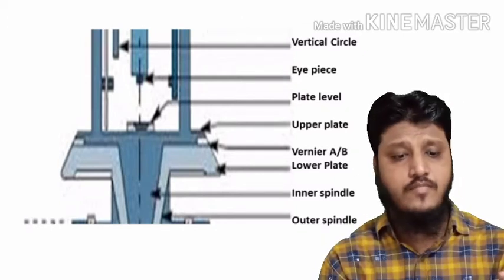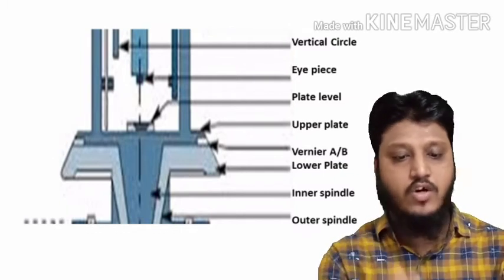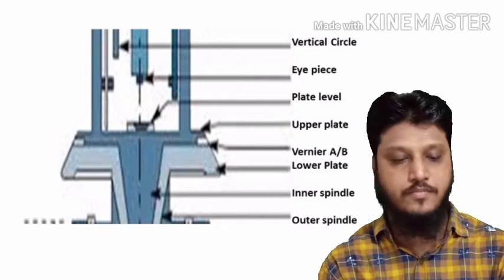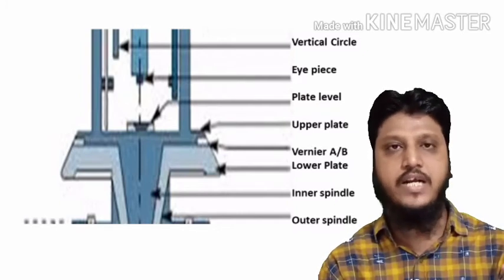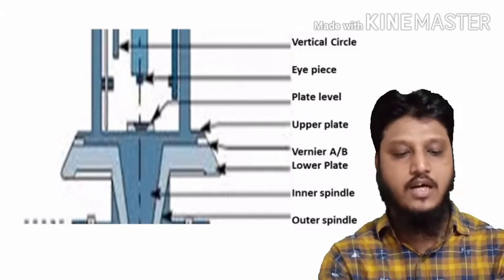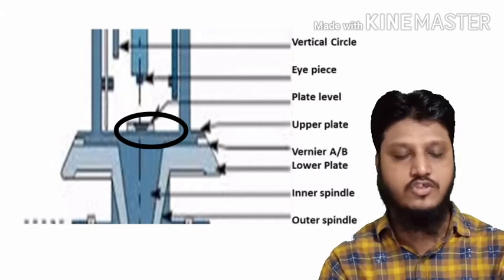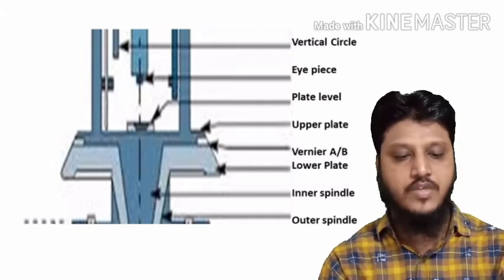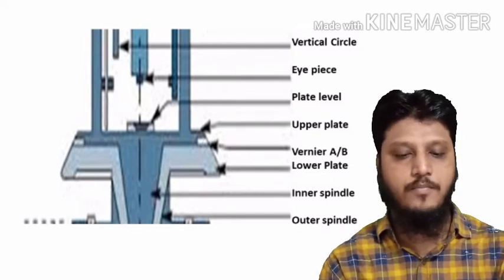Likewise, further, I have already told you there is an eyepiece of the telescope we can see here. Then further, we can see the plate level or plate bubble. Like in the dumpy level we have seen, here is a plate bubble, which is again the second bubble tube in the instrument, on the horizontal plate.